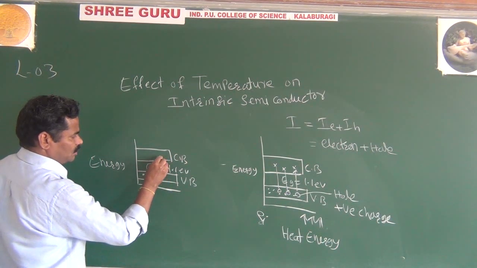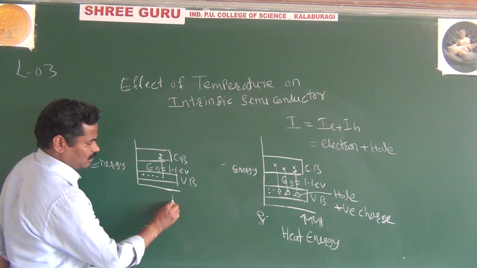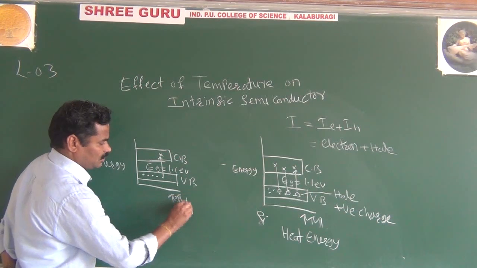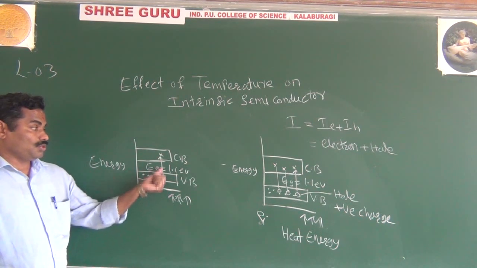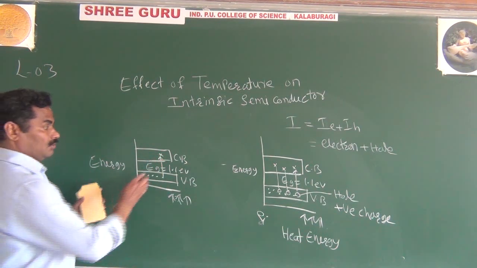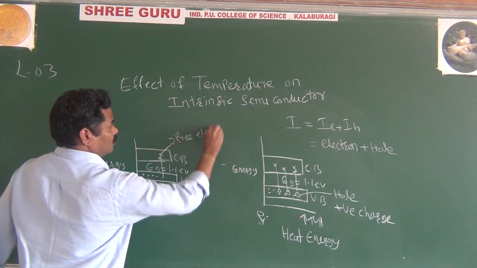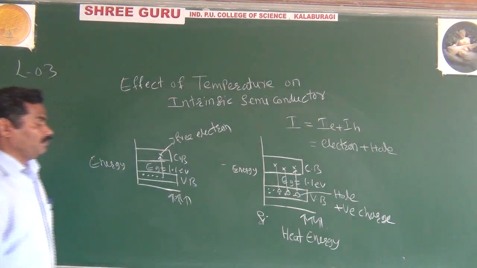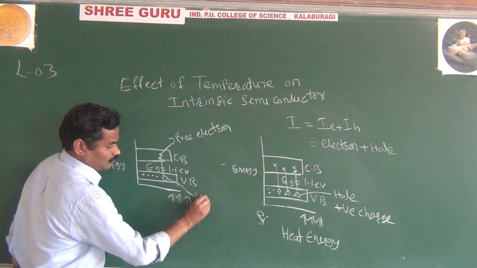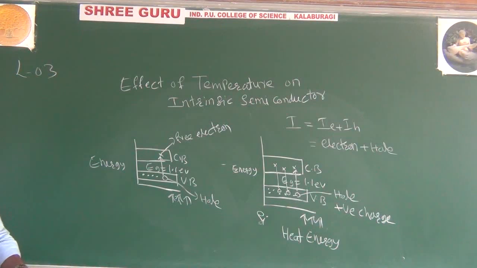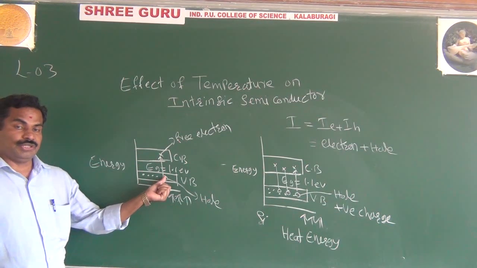Because you are applying high energy, some heat energy, this electron breaks the covalent bond and moves towards the conduction band. This electron is nothing but a free electron. And here, this vacant position, or empty space, is nothing but a hole.